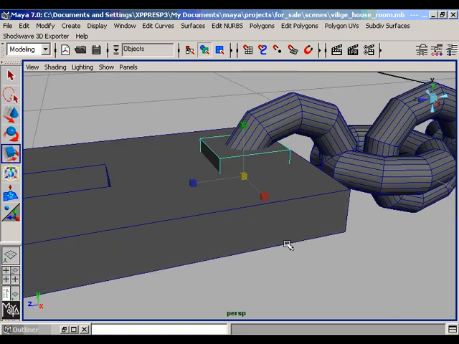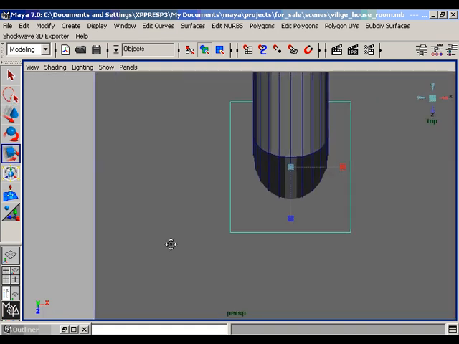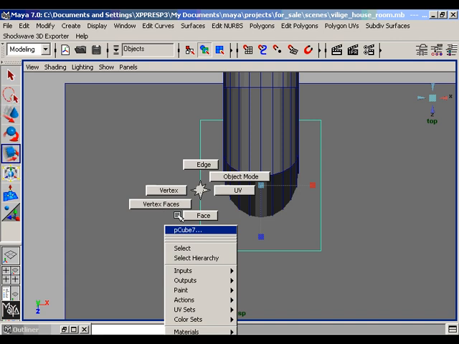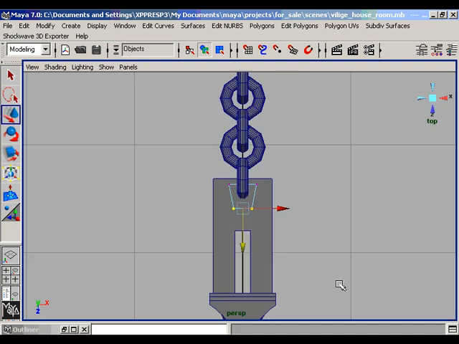And now go to the top view and change your mode into the vertex and select one row of the vertices of this newly created cube, and get the select tool and increase the scale on x-axis and move these vertices downwards and scale them inwards and go to the perspective view.